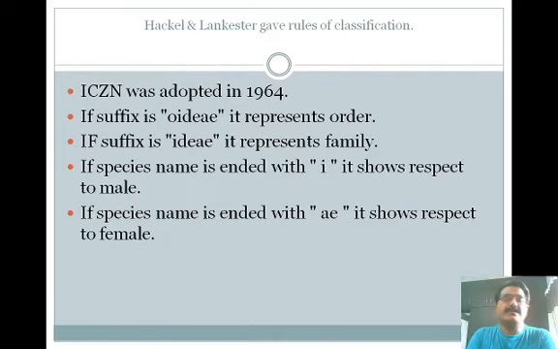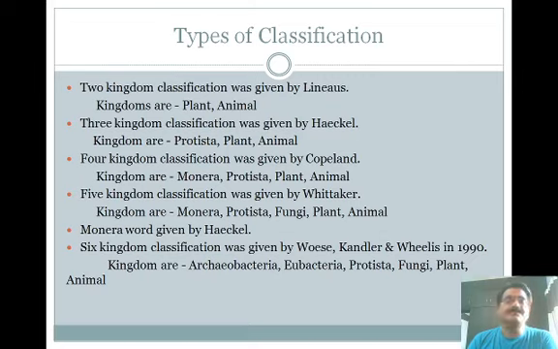According to the ICZN, if the suffix is OIDEA, it represents an order. If the suffix is IDAE, it represents a family. If a species name ends with a small i, it shows respect to a male, and if a species name ends with AE, it shows respect to a female. So these are some rules adopted as per the International Code of Zoological Nomenclature.